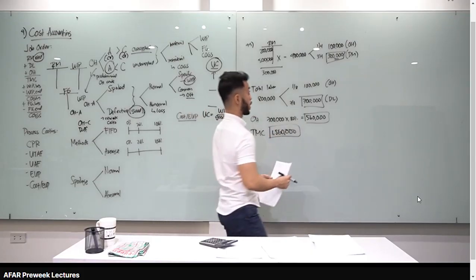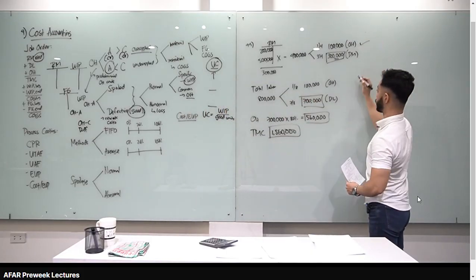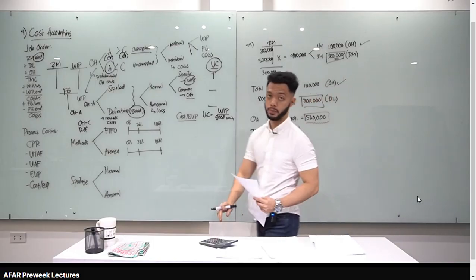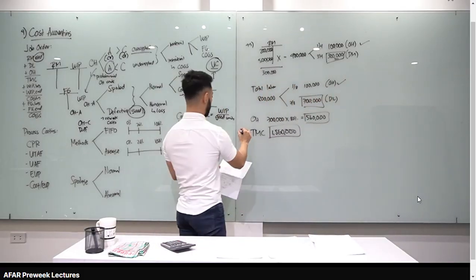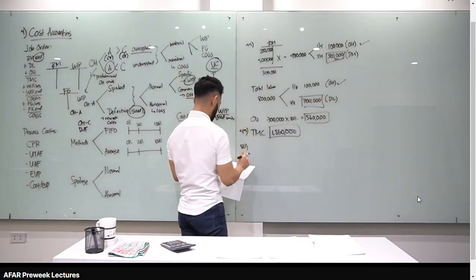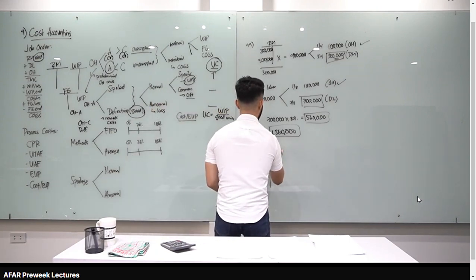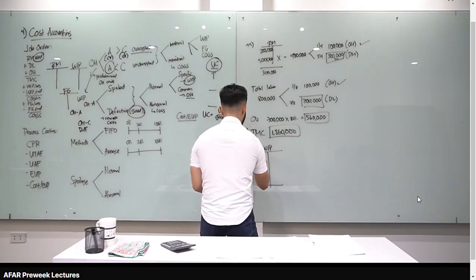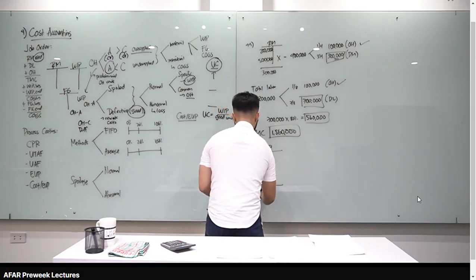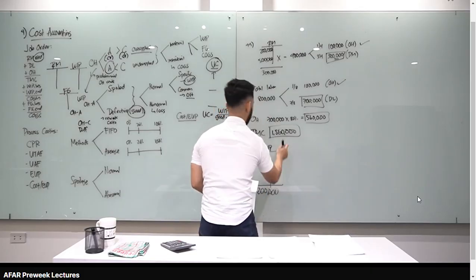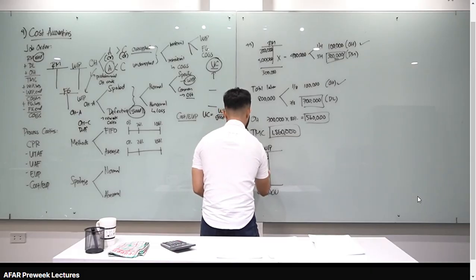Okay, tinanggal ko yung indirect. Sa materials, OH yan. Sa labor naman, OH din yan. Okay? This is for number 49. Let's go to number 50. What is the cost of goods manufactured? Okay, WIP tayo. WIP beginning, 500,000. WIP end, 200,000. Ngayon class, yung total manufacturing cost na yan, ipasok natin yan sa T-account natin, 1,560.